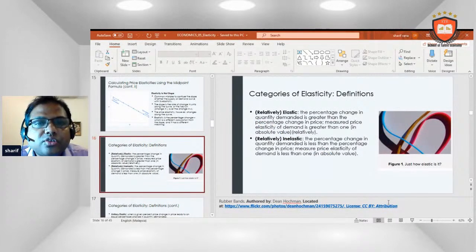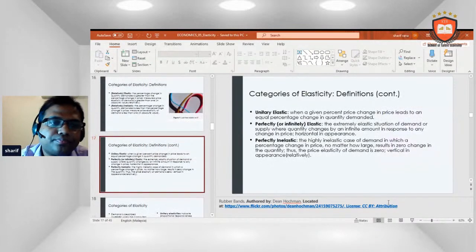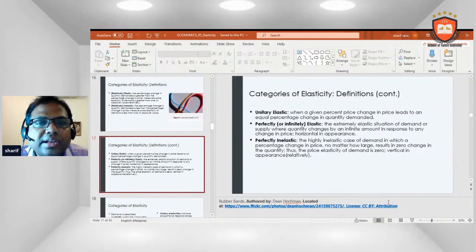Categories of elasticity definitions. If the percentage change in quantity demanded is greater than the percentage change in price, the measured price elasticity of demand is greater than 1: elastic. If the percentage change in quantity demanded is less than the percentage change in price, the measured price elasticity of demand is less than 1: inelastic. Unitary elasticity is when a given percentage change in price leads to an equal percentage change in quantity demanded. Perfect elasticity is the extremely elastic situation of demand or supply where quantity changes by an infinite amount in response to any change in price.